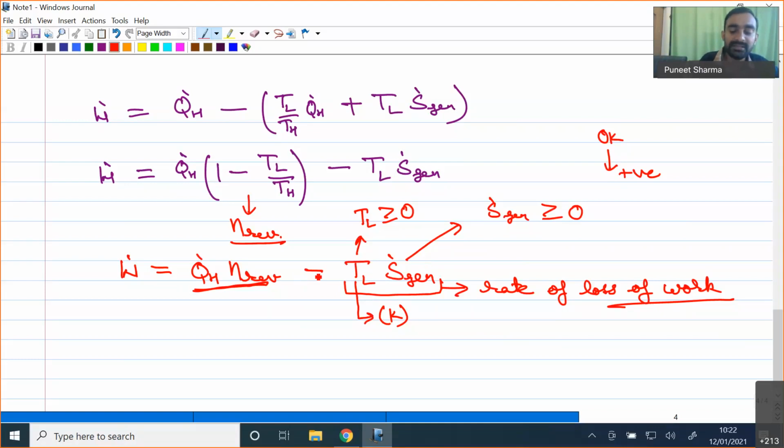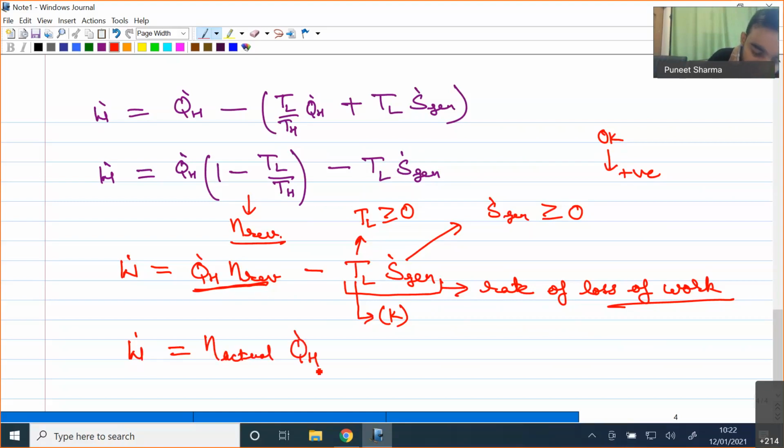So we will always have a loss of work while we are working in a work producing device. Finally, I can say that if I have to write W dot, individually I have seen that W dot is equal to Q dot H times the reversible efficiency minus the rate at which our loss of work is happening. If I directly relate the efficiency of the actual cycle, W dot will be the efficiency of the actual cycle times Q dot H.